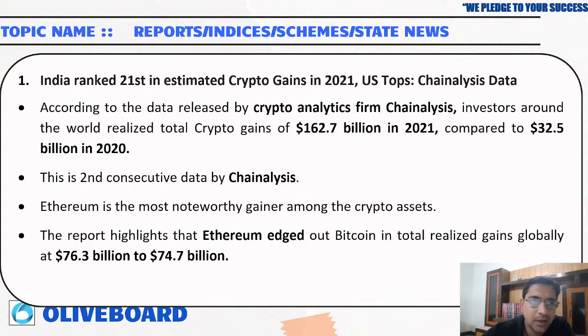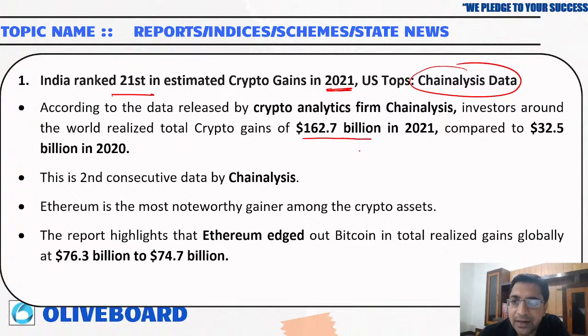Now, India ranked 21st in estimated crypto gains in 2021 as per the Chainalysis data. According to the data released by crypto analytics firm Chainalysis, investors around the world realized total crypto gains of $162.7 billion in 2021 as compared to 32.5 billion.